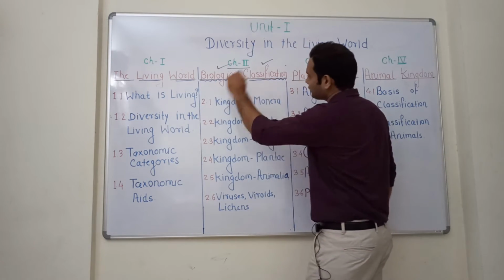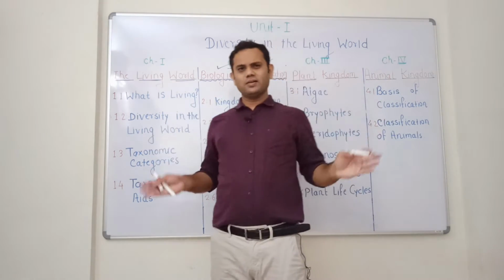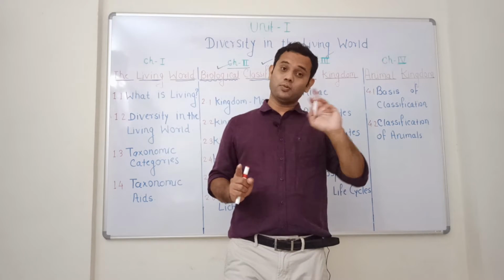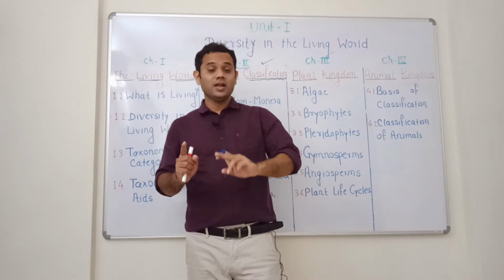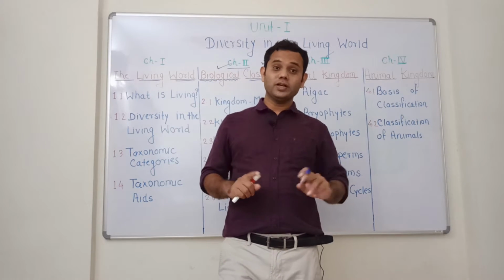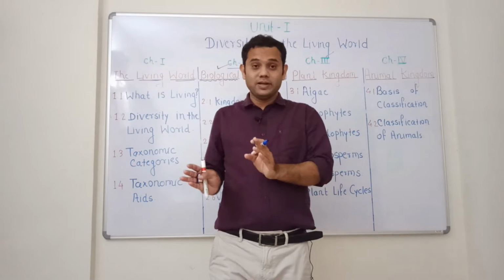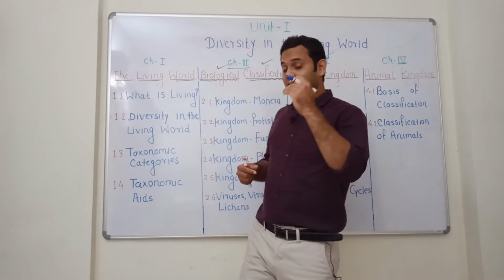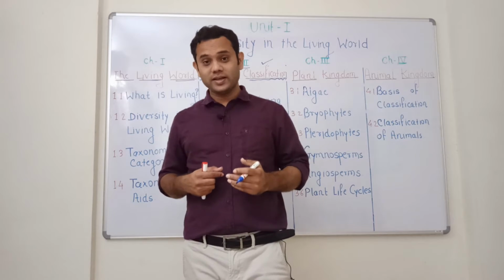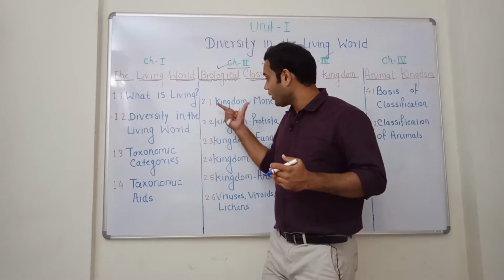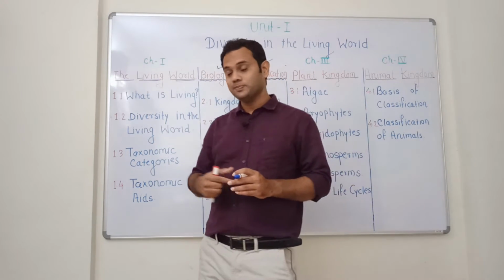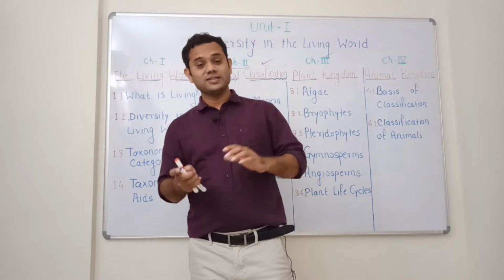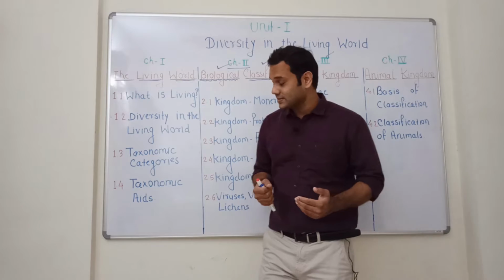Earlier there was only a 2-kingdom classification system which was proposed by Carolus Linnaeus. That is, the organisms were divided only into kingdom Plantae and Animalia, but it was not adequate. So in this regard, the scientist R.H. Whittaker in 1969 proposed the 5-kingdom classification system, which divided all the organisms based on certain characteristics.